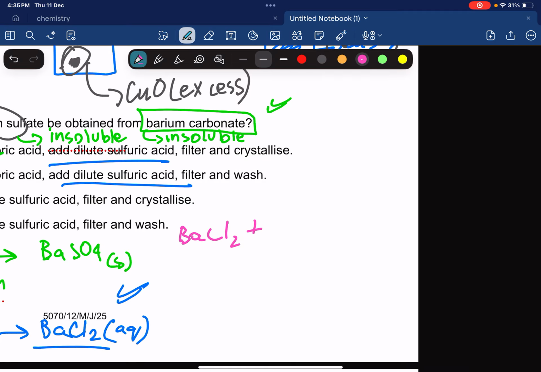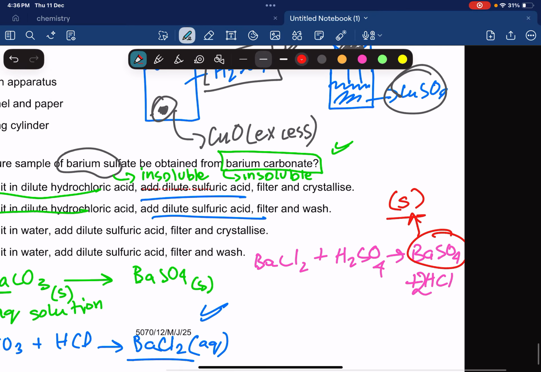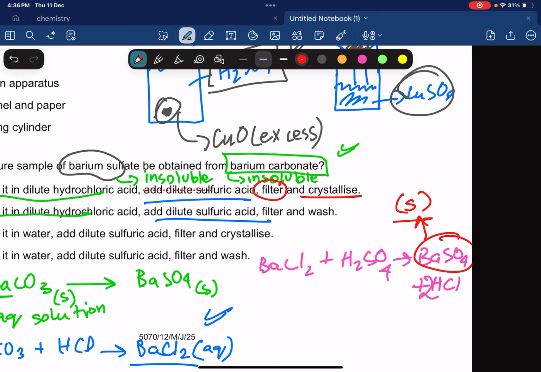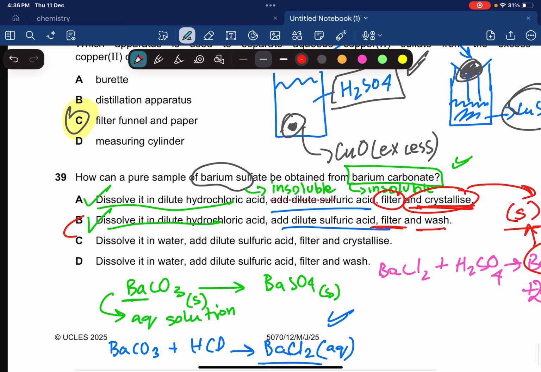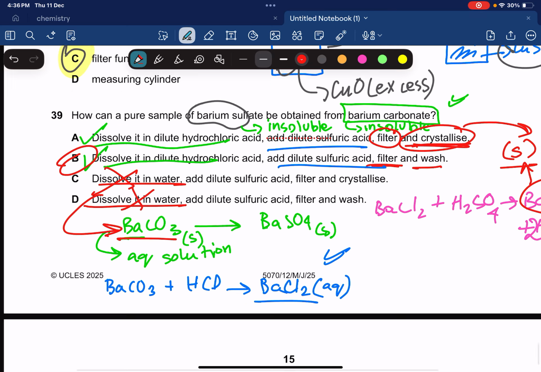We make it react with sulfuric acid and form BaSO4 plus 2 moles of HCl. Now we form this thing, and since this is insoluble, a solid, we're going to filter it. Do we crystallize insoluble salts? No, we're going to filter and simply wash. So it's going to be option number B. We cannot dissolve barium carbonate in water. This is completely wrong, because it's insoluble in water.